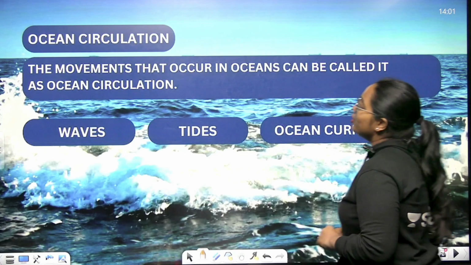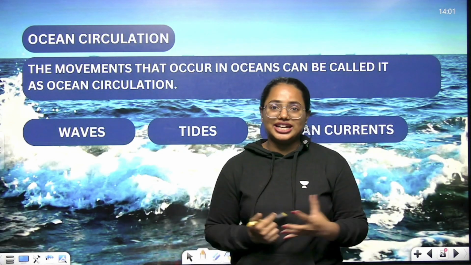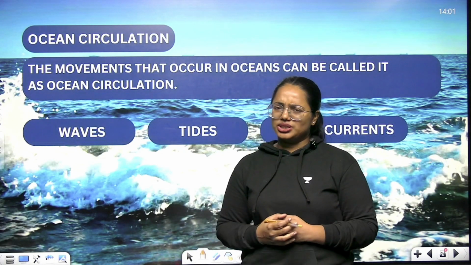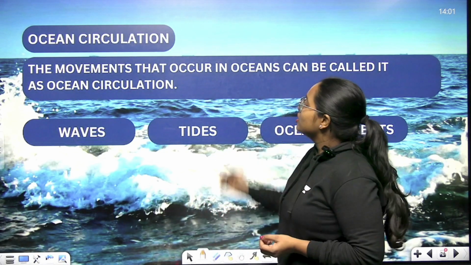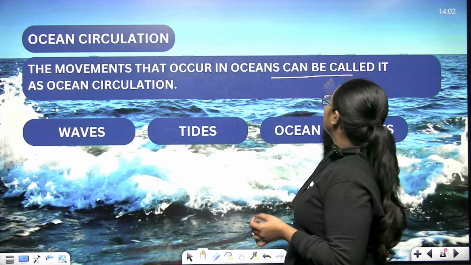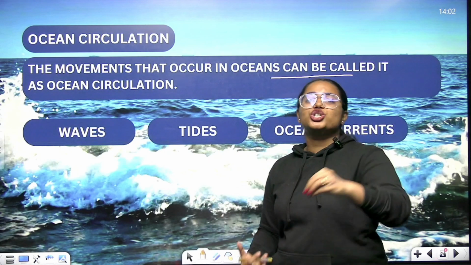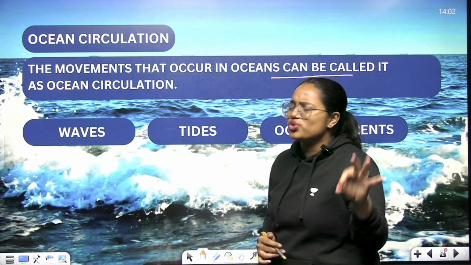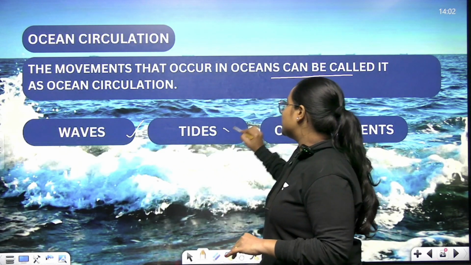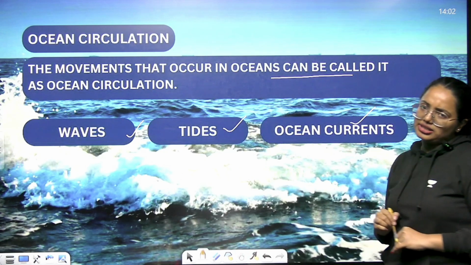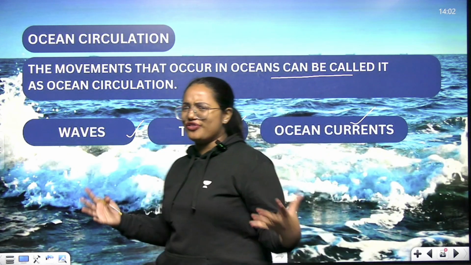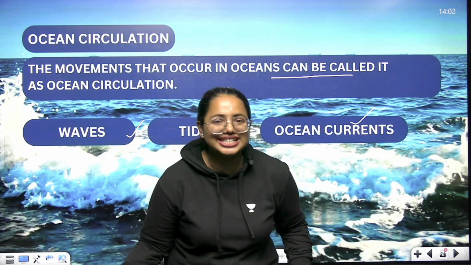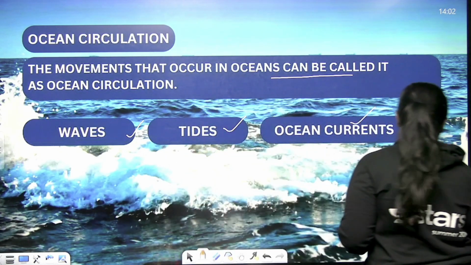Now we are going to talk about ocean circulation. What do we mean by ocean circulation? There are various movements that can occur in oceans, and these movements are called ocean circulation. They are of three types: waves, tides, and ocean currents. We are going to learn these one by one. What are waves? How are they different from tides?